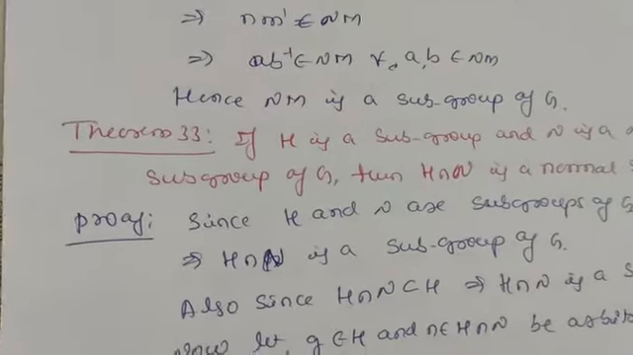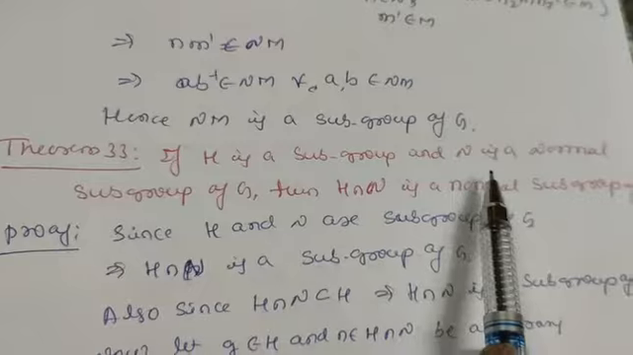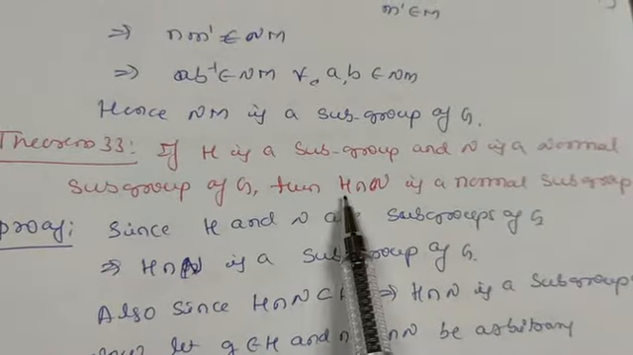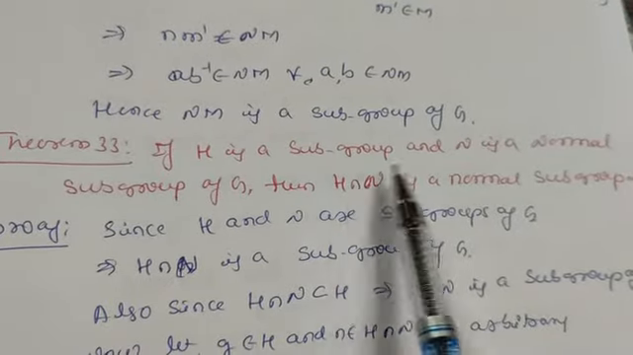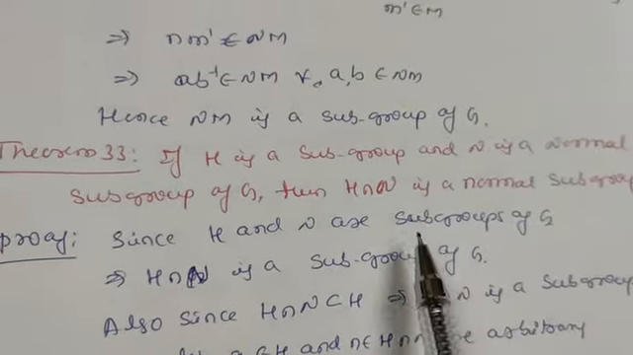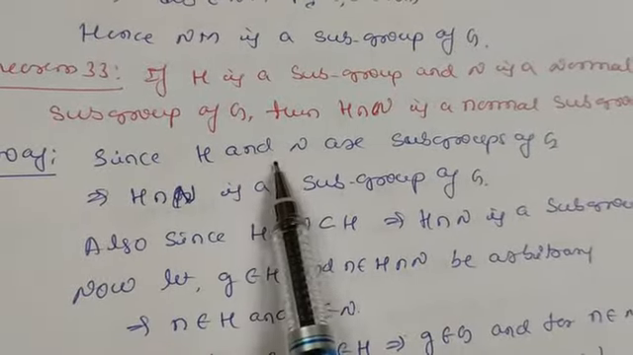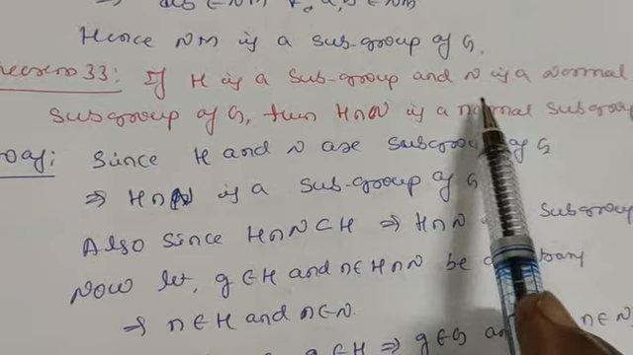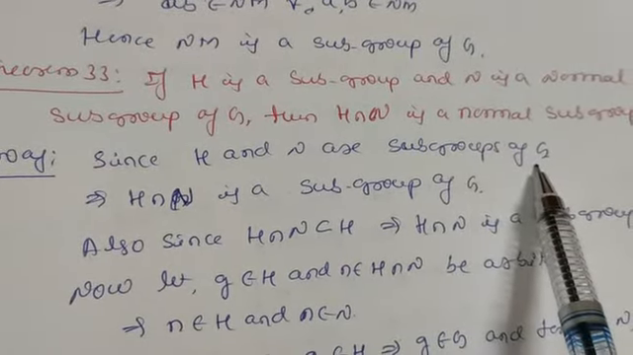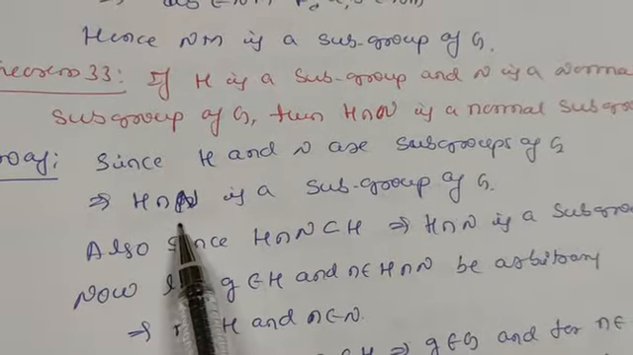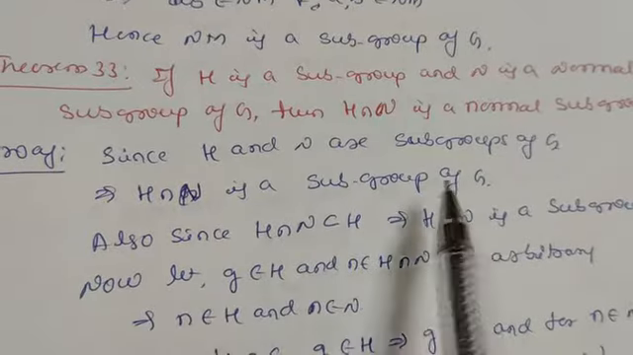Let us take one more theorem. If H is a subgroup and N is a normal subgroup of G, then H intersection N is a normal subgroup of G. Here H is simply a subgroup and N is a normal subgroup. Since N is a normal subgroup, it is also a subgroup. Because H and N are subgroups, their intersection is again a subgroup of G.